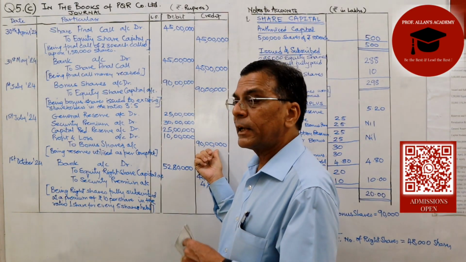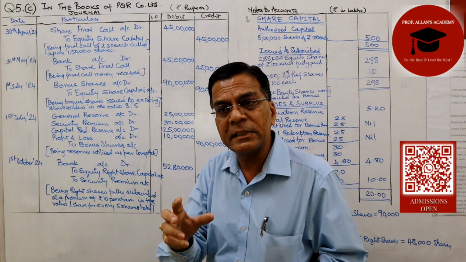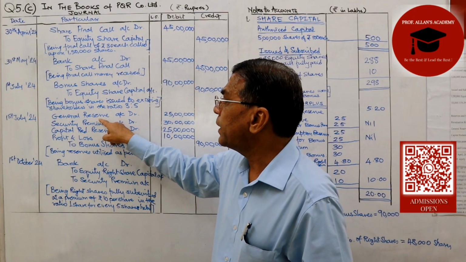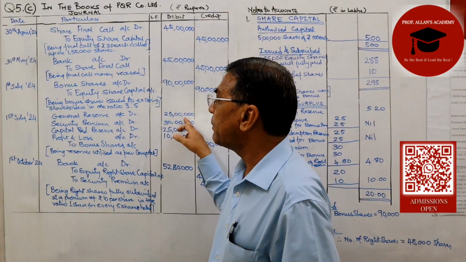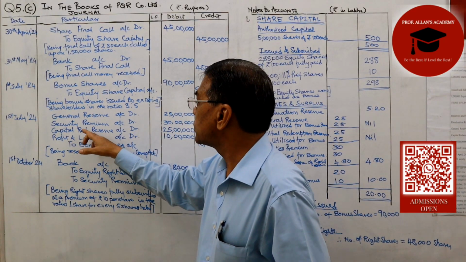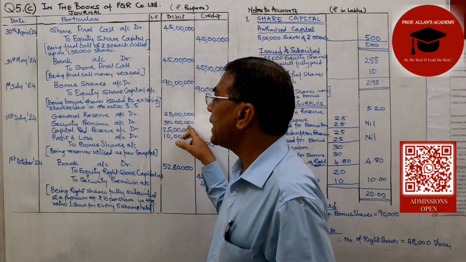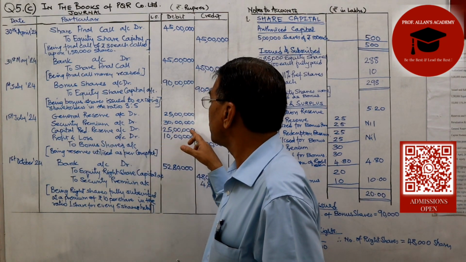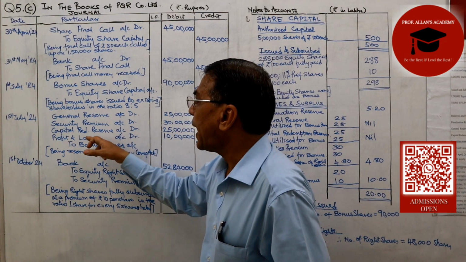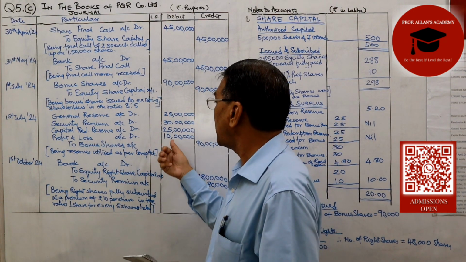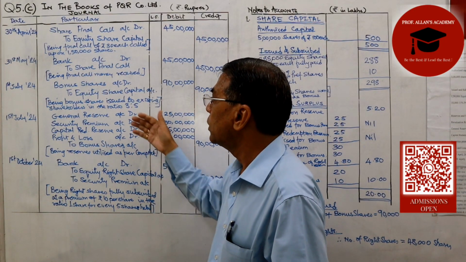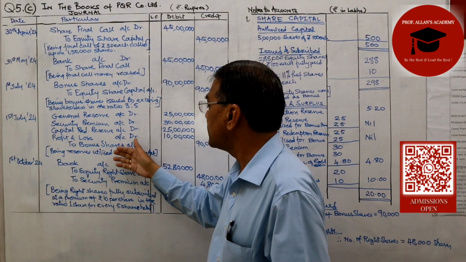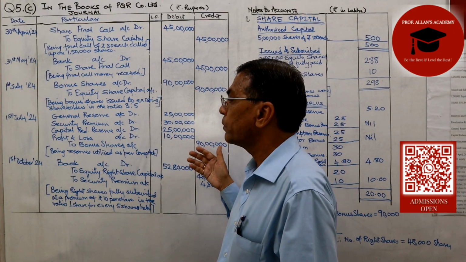The amount that I require for the bonus issue is 90 lakhs. So where does it come from? From general reserves, I utilize the entire amount of 25 lakhs. From security premium, 30 lakhs. From capital redemption reserve, 25 lakhs, and the balance that we still require is 10 lakhs, which is being utilized from profit and loss account. So these reserves are being debited to bonus shares account.